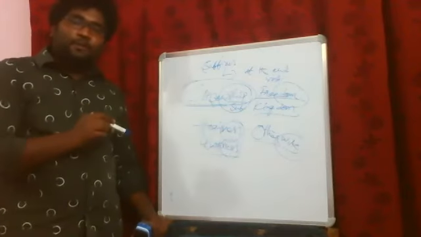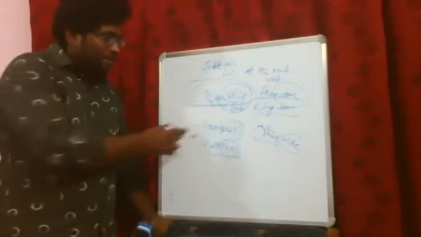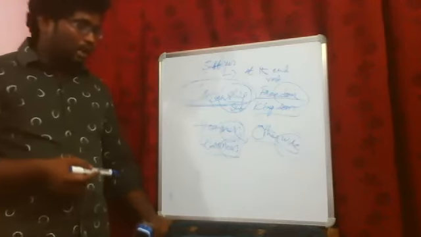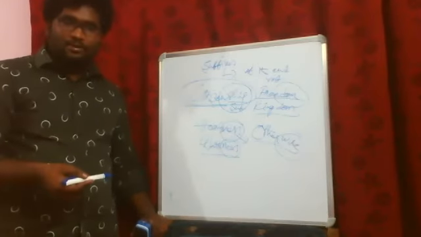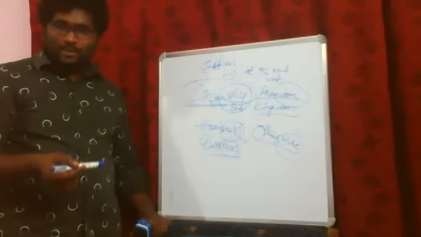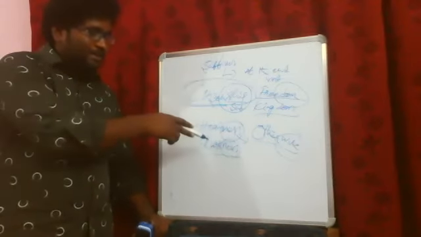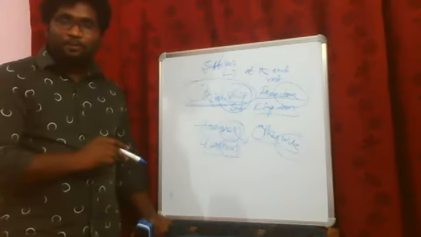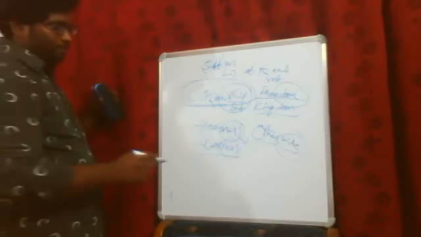When we are talking exclusively about this affixation part, these things have their own meanings, and definitely I'm going to tell you what meanings they carry when we are using them as prefixes and as suffixes, when we sit in the classroom, or when the class is going on.